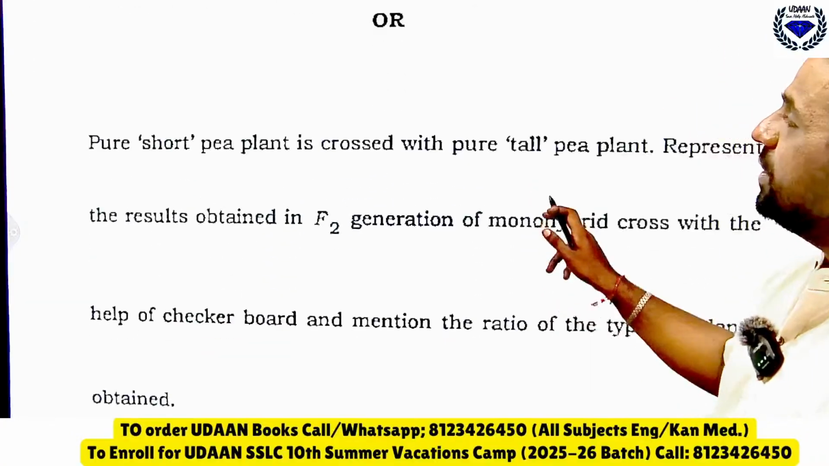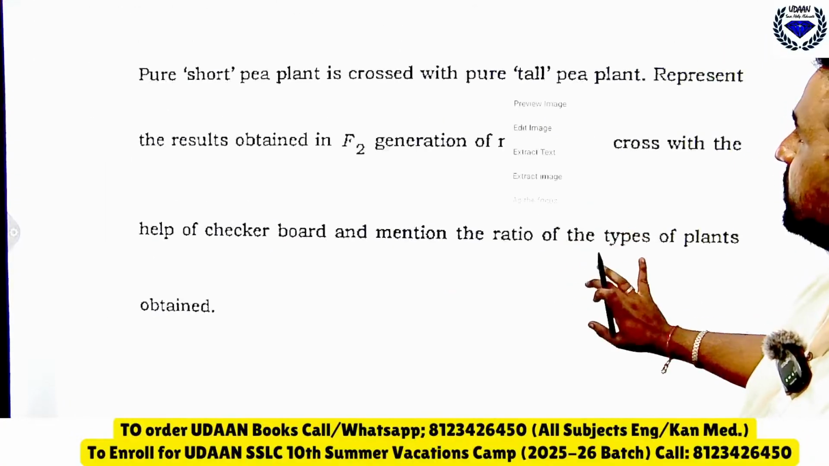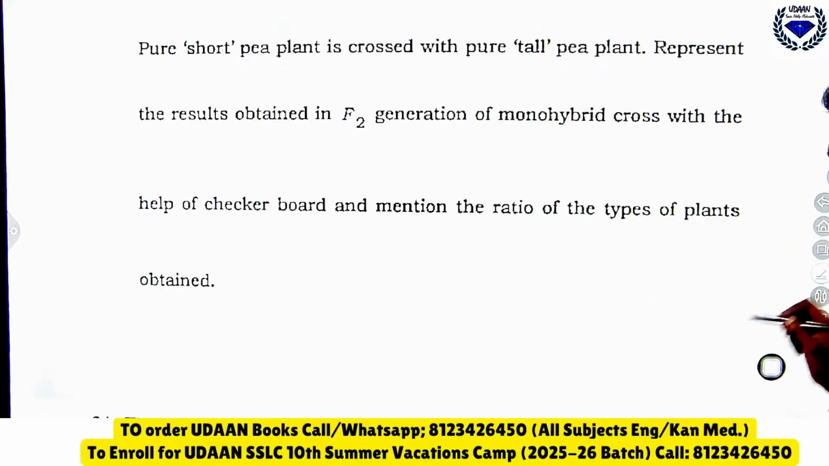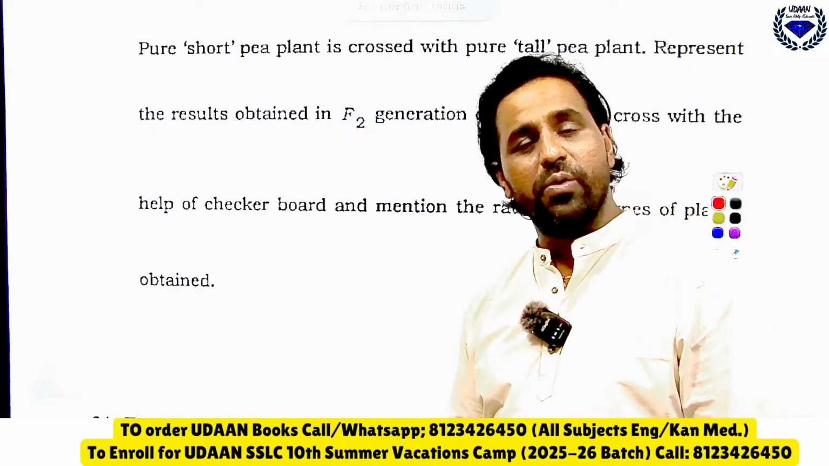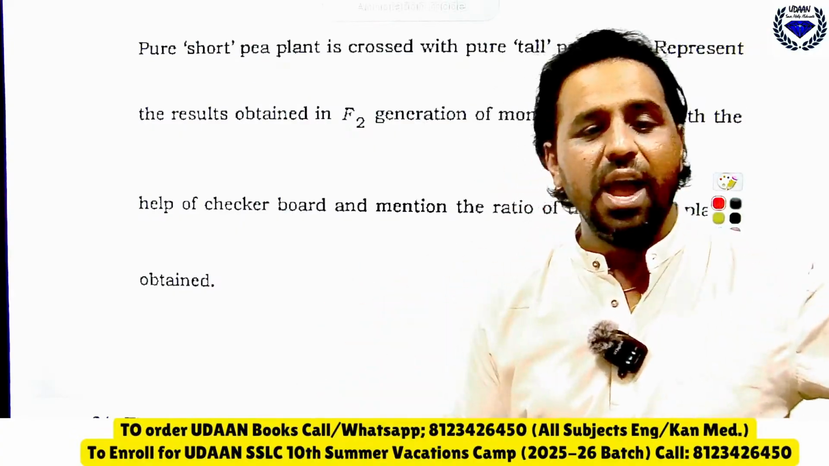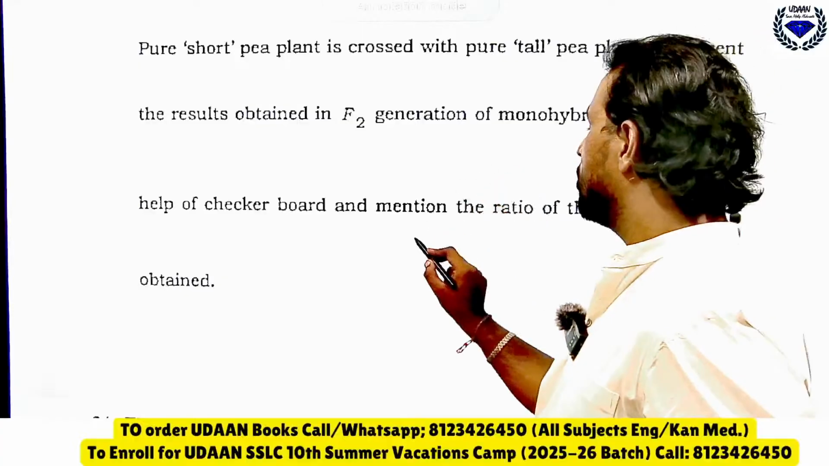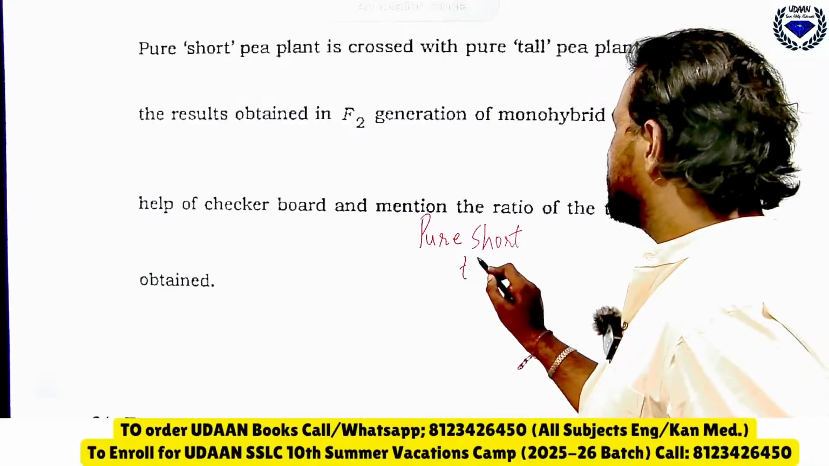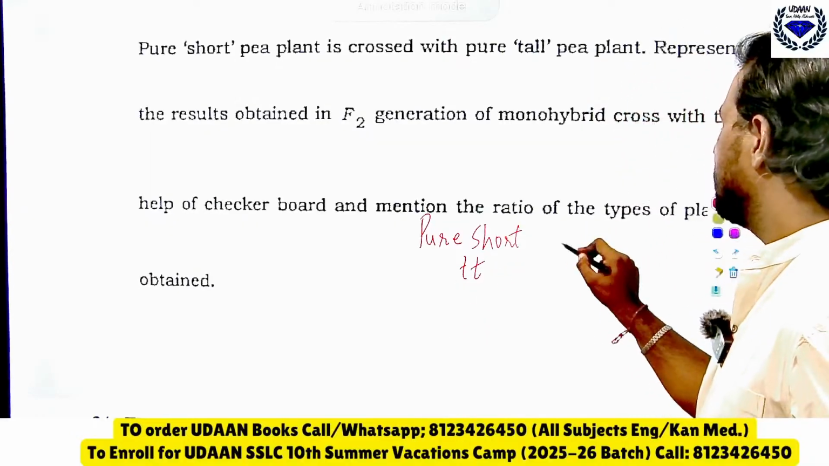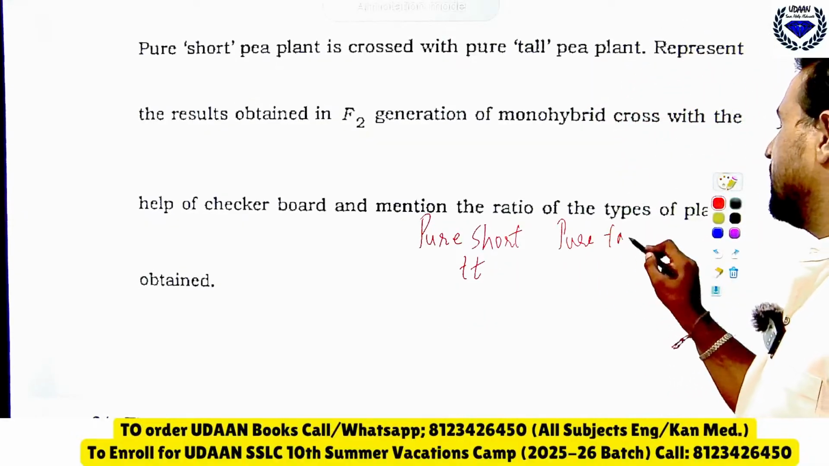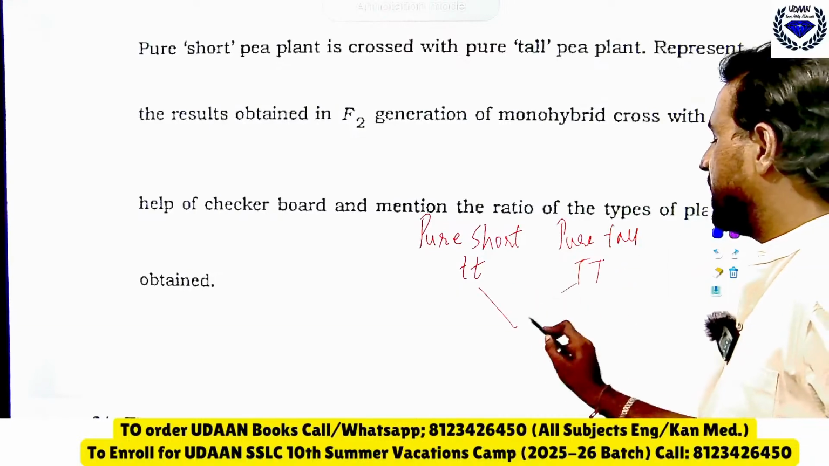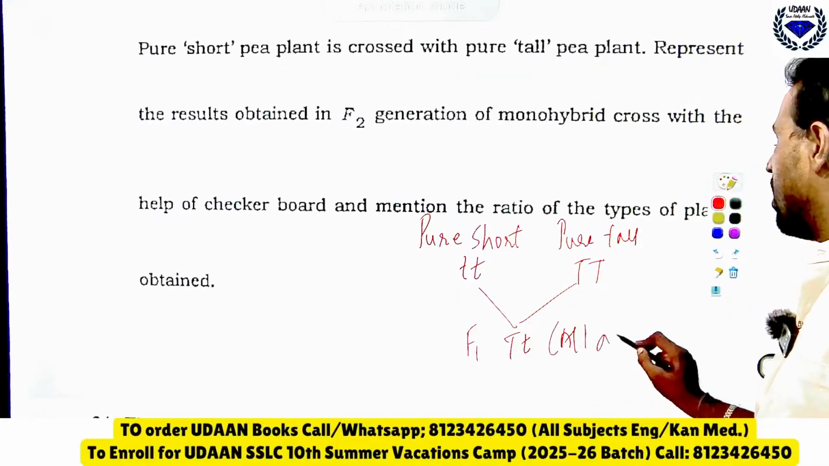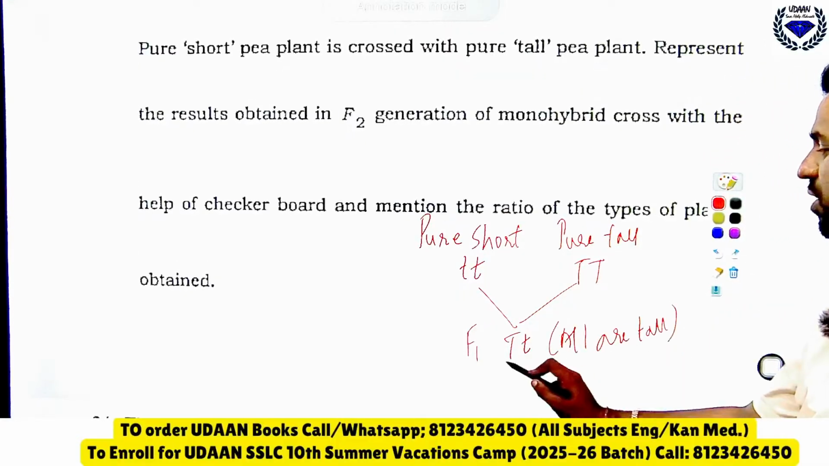Yes dear. Then, pure short pea plant is crossed with pure tall pea plant. Very simple question, try to write along with me, then only you will be able and capable to score good marks in the upcoming examination. See, pure short means small t, whereas pure tall, you will write capital T. So in the F1 generation, all are tall, because capital T is dominant here.